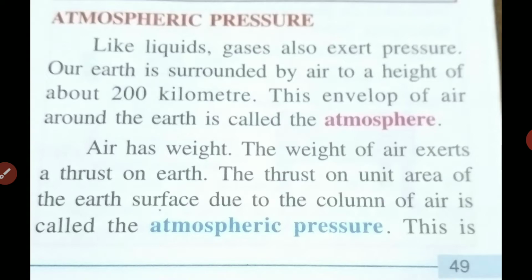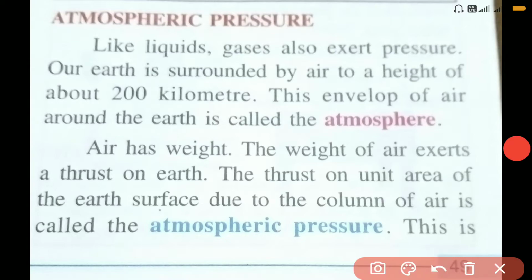And air has weight. We've been studying since class 4, 5. Air has weight. The weight of air exerts a thrust on the earth. That means the weight of the air can give a force on the earth. The thrust on unit area, meaning 1 meter square, remember, this unit area is around 1 meter square, right? 1 meter square of the earth's surface due to the column of air is called atmospheric pressure.